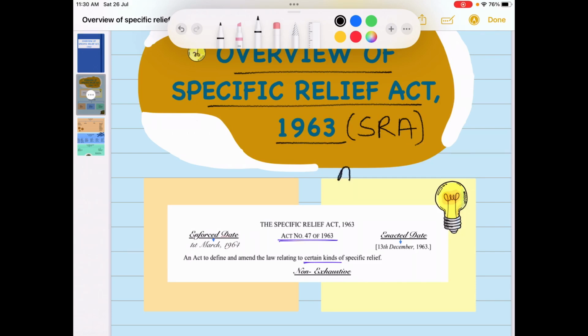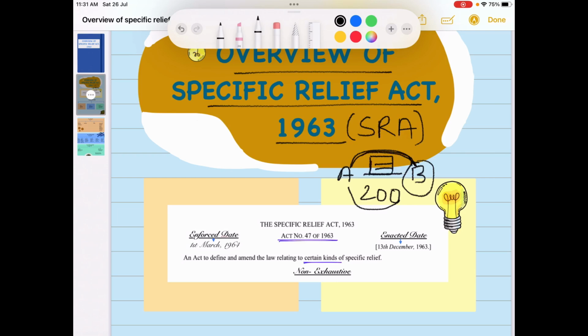Imagine you are A, and you promise to give a book to B, but actually you don't give this book to B. Now B approaches the court, asking the court to order A to return this book to B. But A says, I am ready to pay rupees 200, which is the cost of the book, to B, but I won't return that book.